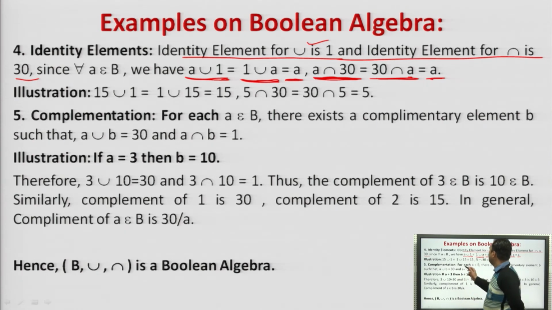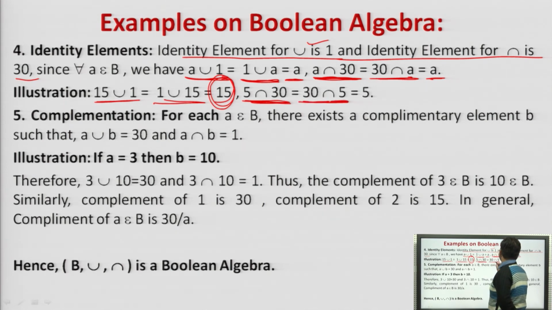So as an example, 5 union 1, 1 union 5 will be 5, and 5 intersection 30, 30 intersection 5 will be 5. Agreed. Next is the complement law.